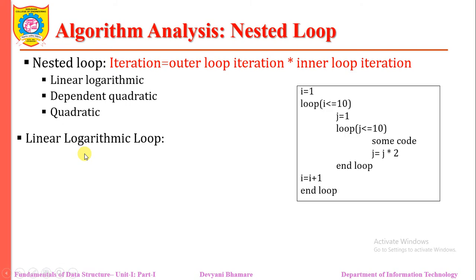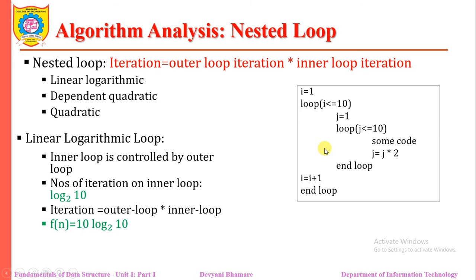Try to identify how many times this loop will be executed. Here, when the value of I is 1, then j will be 1 to 10. When the value of I is 2, the j value will be 1 to 10. When the value of I is 3, then the j value will be 1 to 10. In this fashion we get the execution of this looping statement. So the inner loop, the loop for j, is controlled by the outer loop, right?